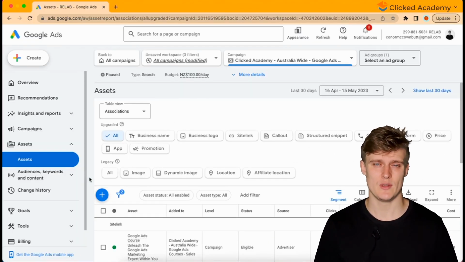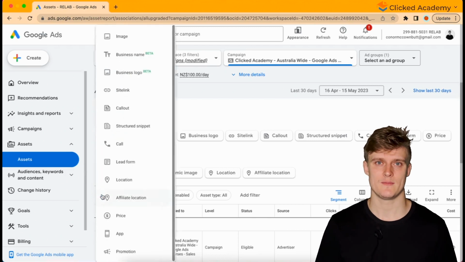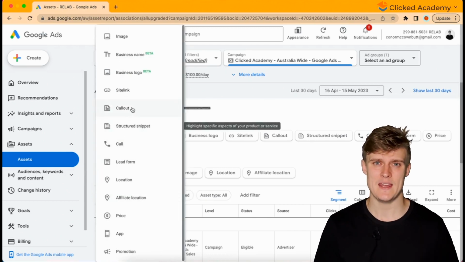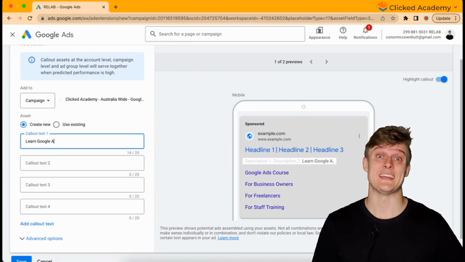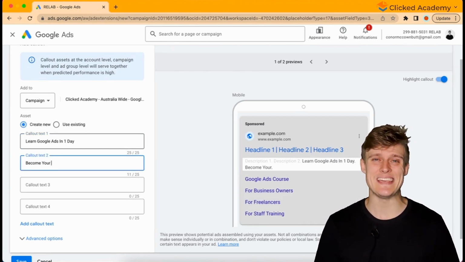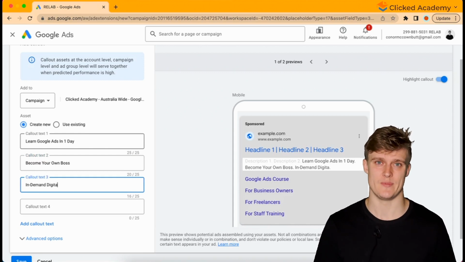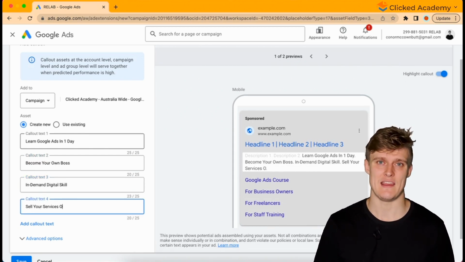Click on the plus symbol again, and then click callouts. Click add to campaign. And then we recommend listing 10 selling points and key highlights you want to inform your users about, and then select save.